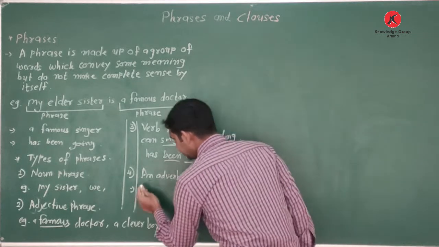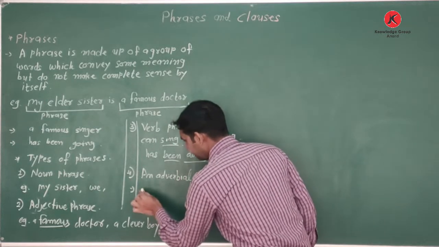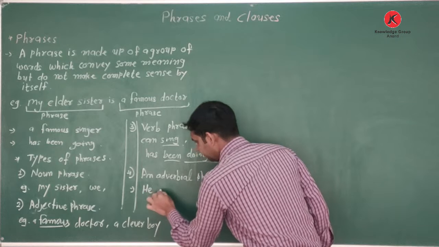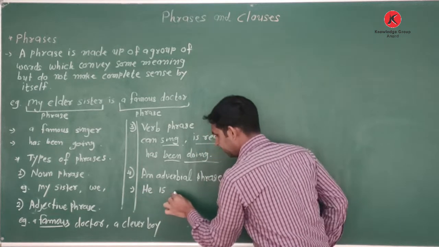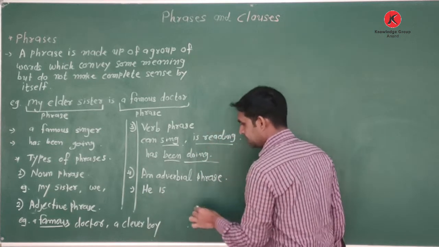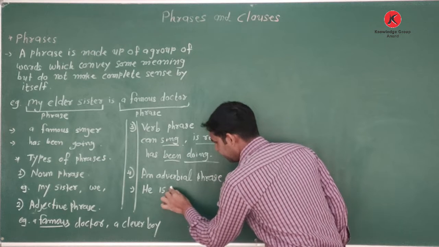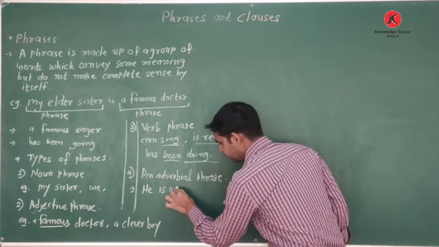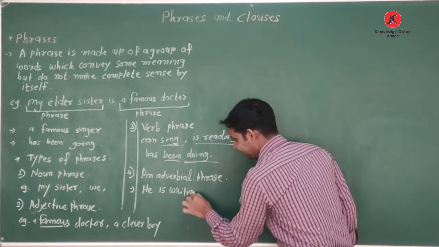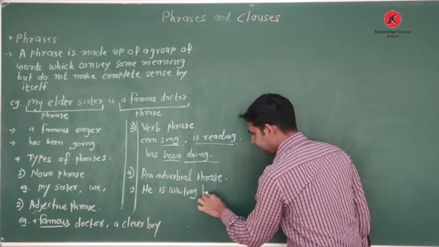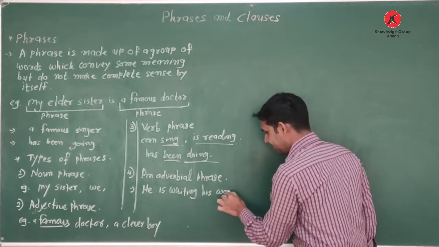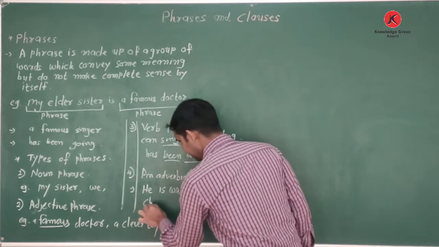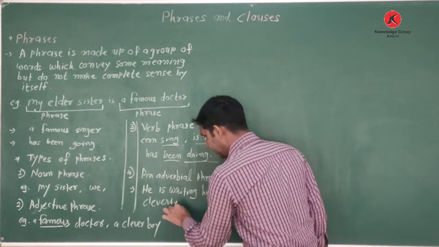So how do we write? He is writing his work cleverly.